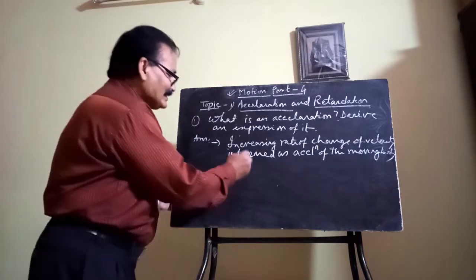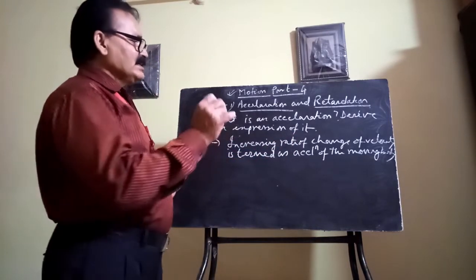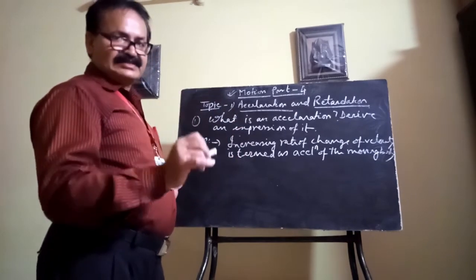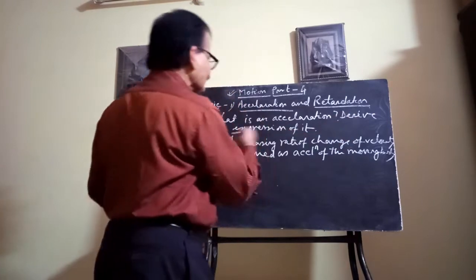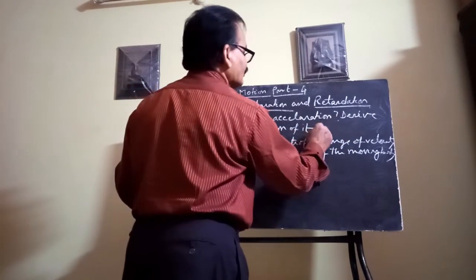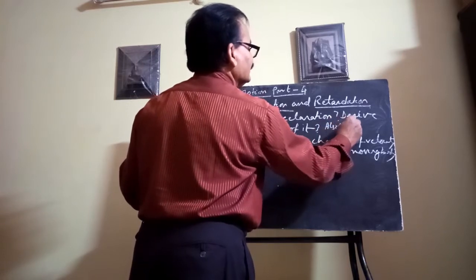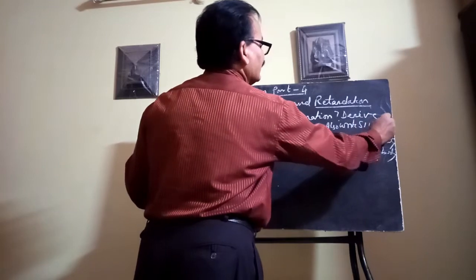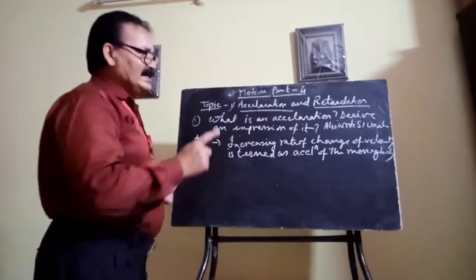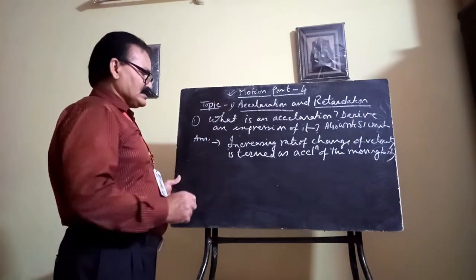Here, increasing rate of change of velocity means velocity does not remain constant. Now the next part is: derive an expression for it, and also write its SI unit.